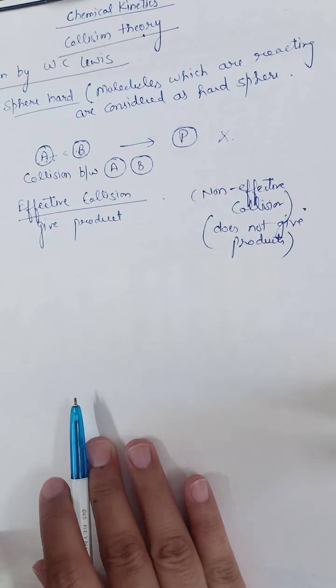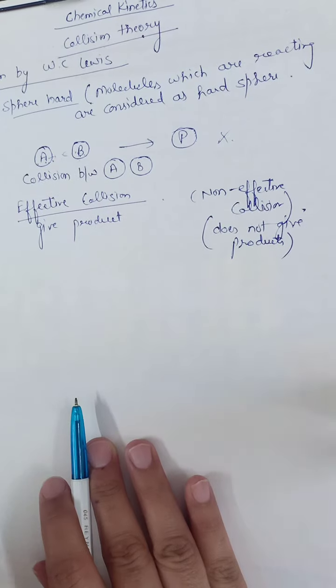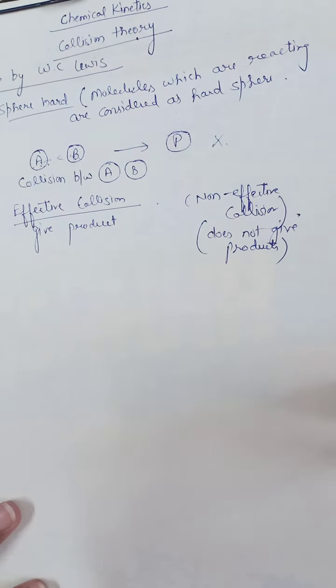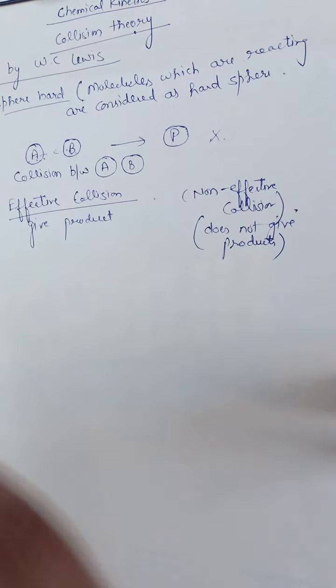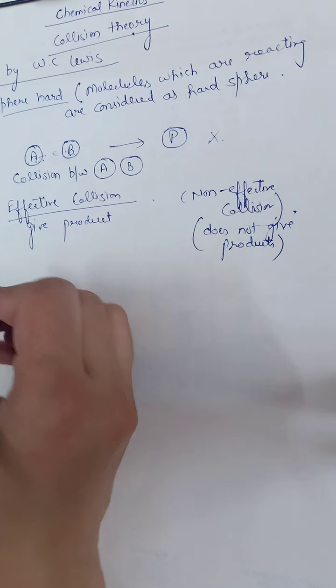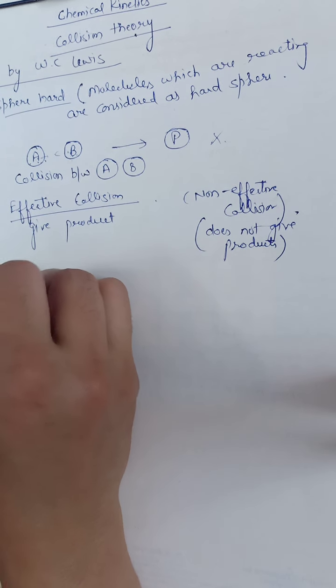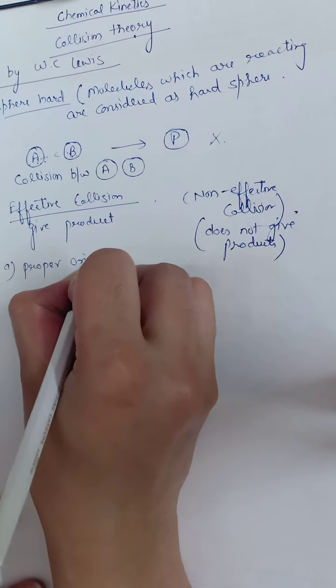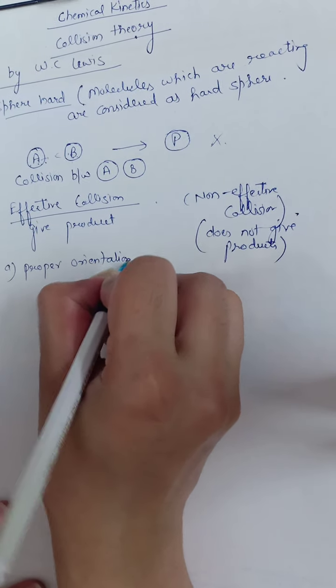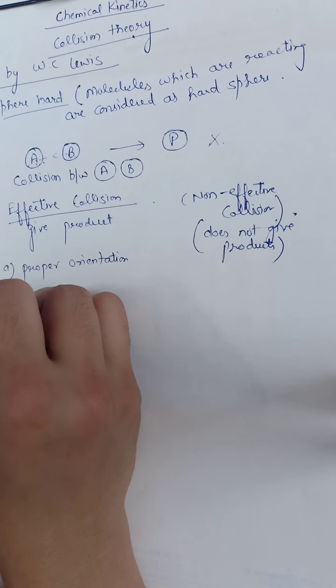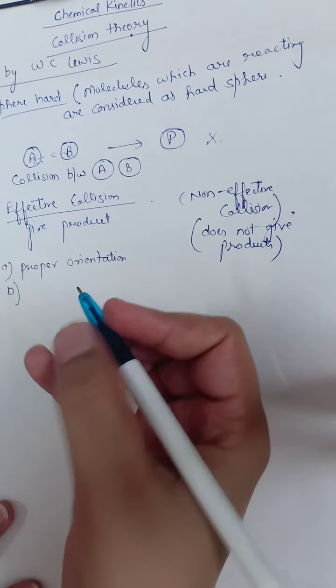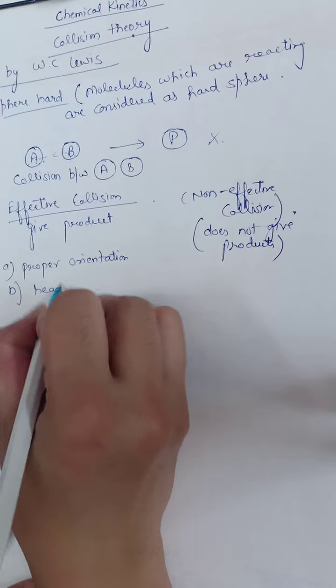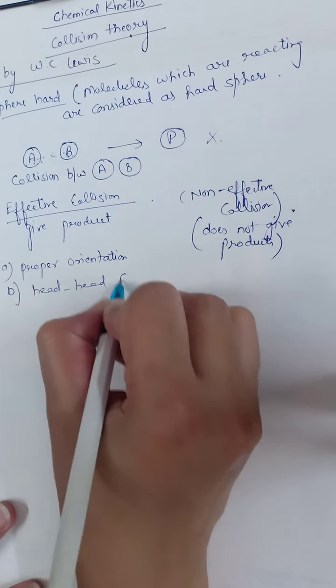So for product formation there must be effective collision, and there must be some rules for effective collision also. What are the conditions for effective collision? Number one, there must be proper orientation, or we can say head to head collision must be there.